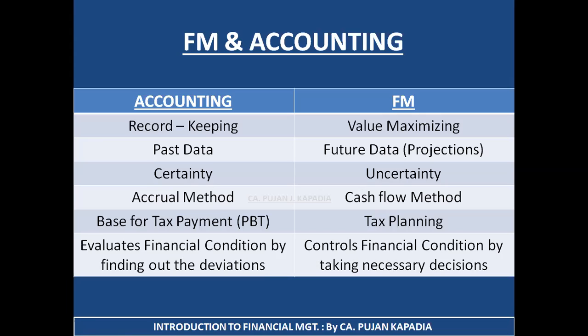Next, accounting uses the accrual method, that is, it records all the transactions which relate to a particular year, while financial management talks about the cash flow method, that is, it records the transaction on the basis of cash. That is, whenever I am receiving any cash, I am going to record it as my income. Whenever I am paying any cash, I am going to record it as my expense. I am not concerned with the time period, fine. What I am concerned with is cash receipts and cash payments. So accounting deals with the accrual method, while financial management deals with the cash flow method.